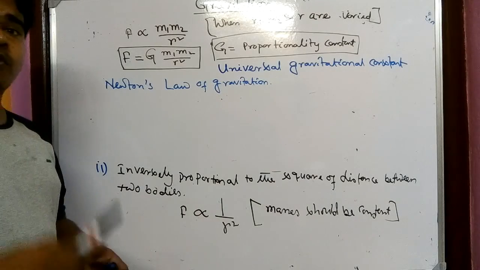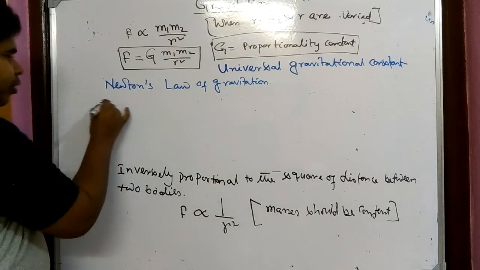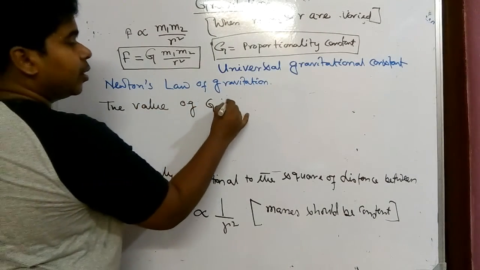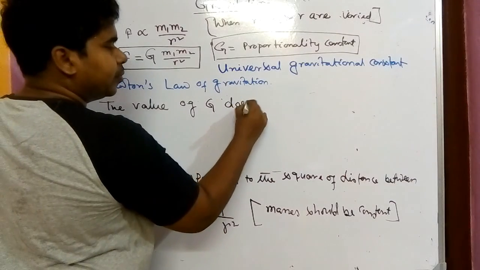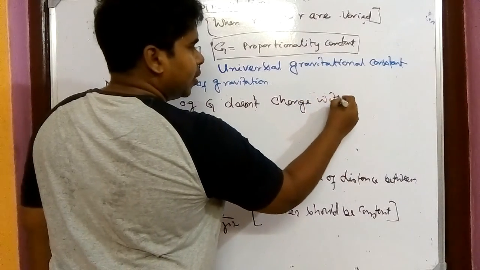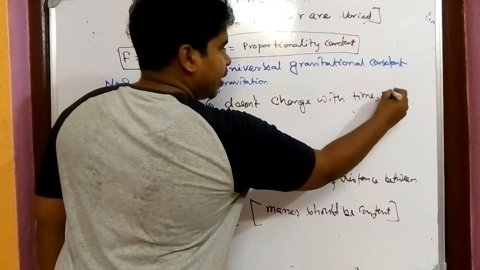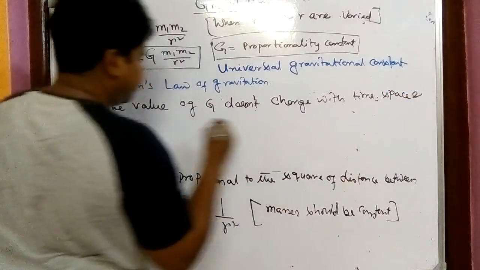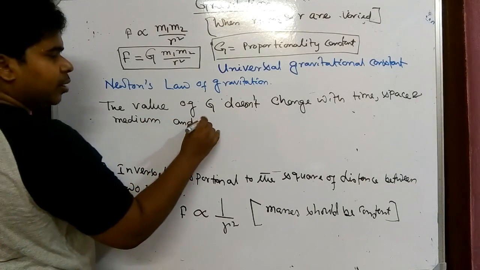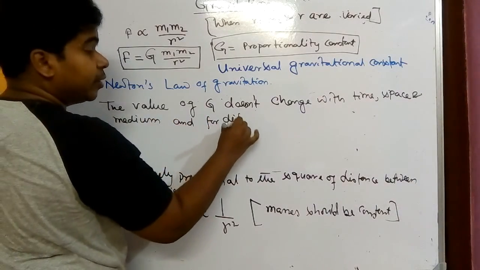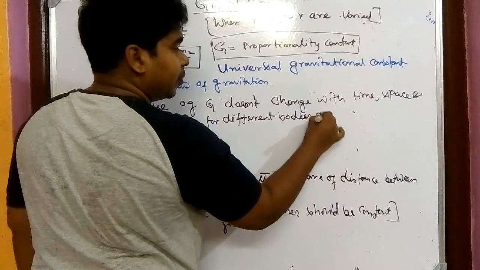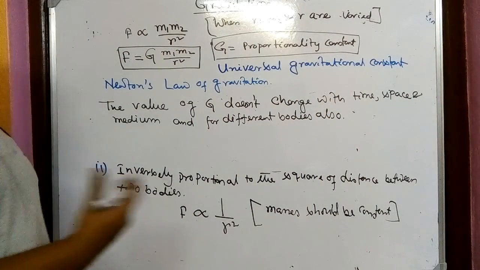It is universal because the value of G doesn't change with time, space, and medium, and for different bodies also. That's why it is universal.